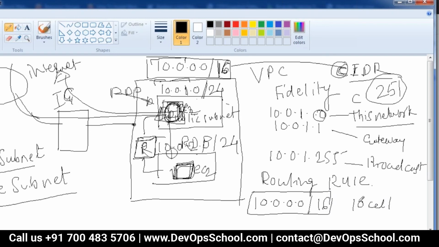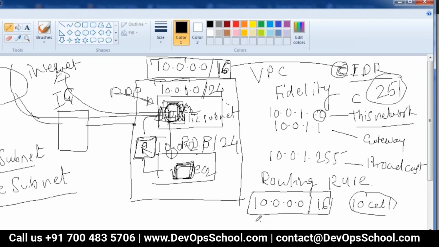What I'm specifying here in local means within the VPC, anybody can talk to each other. So the only restriction is your security group rules, but for the connectivity part, there is no problem. So one EC2 instance from one subnet can talk to another EC2 instance in another subnet. That is defined by this rule number 1.